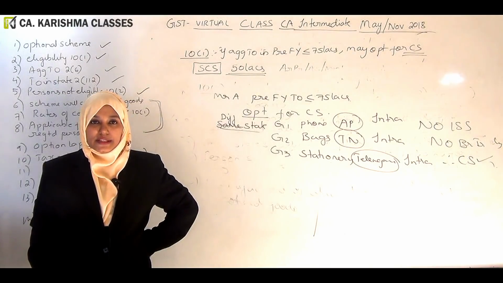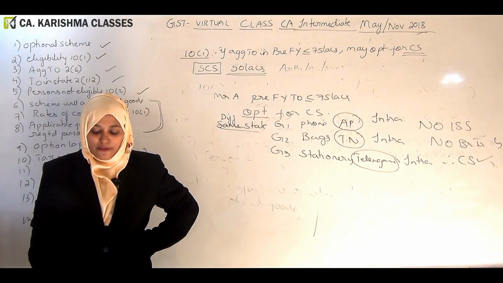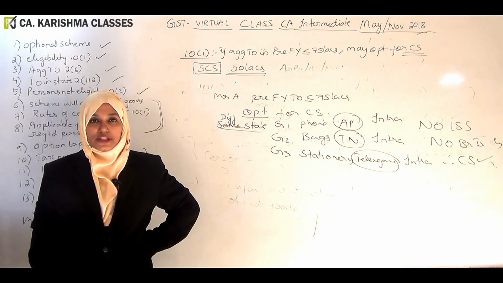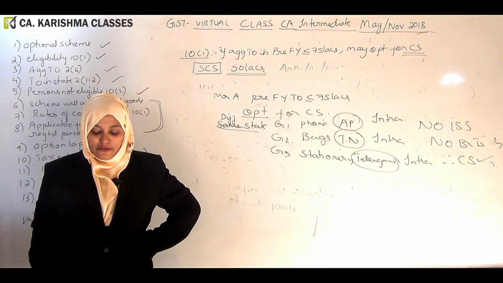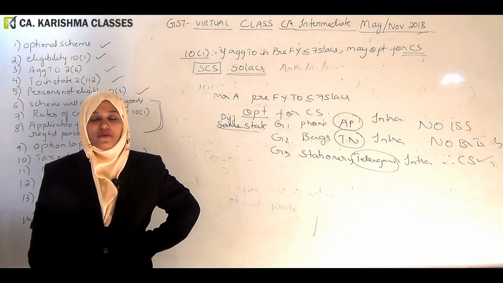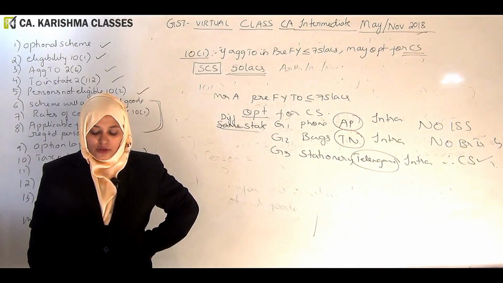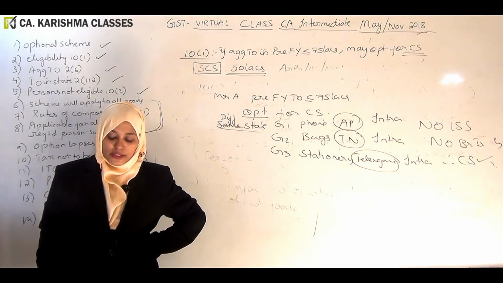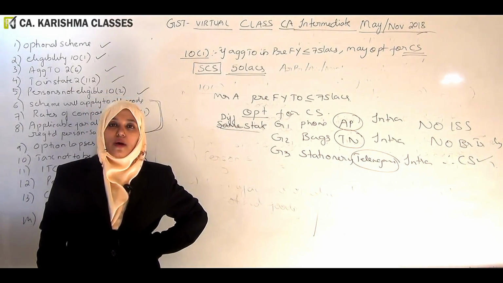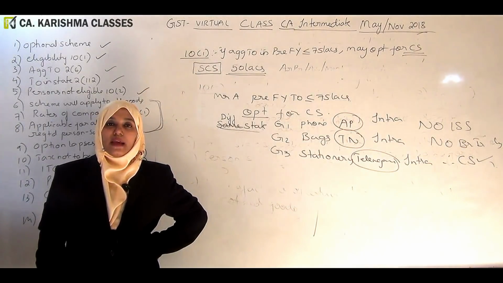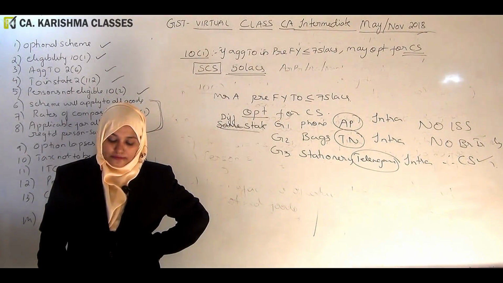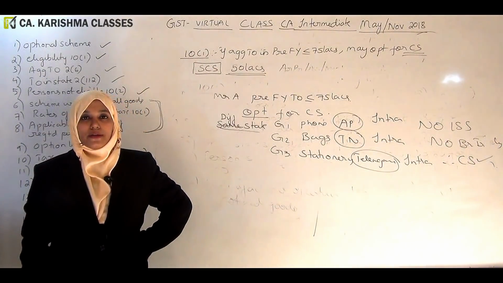All registered persons having the same PAN have to opt for composition scheme. All the branches having the same PAN, you have to opt for composition scheme. If one registered person opts for normal scheme, others become ineligible for composition scheme. So if a person has different businesses registered in different states, all the businesses, all the units should opt for composition scheme. If any one unit is opting for regular scheme, others will become ineligible. This is one point, okay, very important.